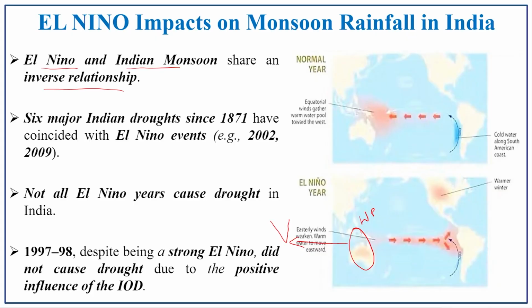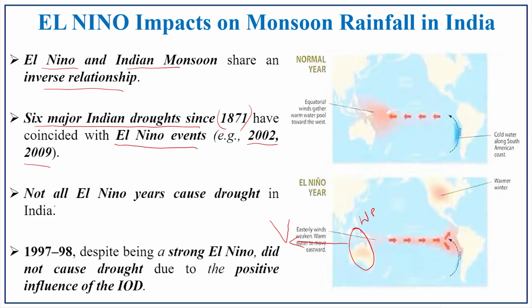The wind which is blowing there, whether it may be a cold wind or a warm wind, will travel along its path towards the Indian subcontinent. In such a way it impacts the Indian monsoon. So, what is the adverse effect which India has witnessed? Six major Indian droughts since 1871 have occurred because of El Nino events. Out of them, the most important are in the years 2002 and 2009.